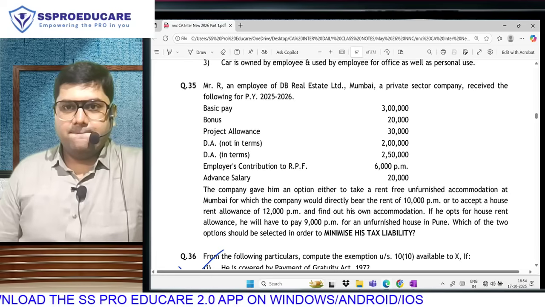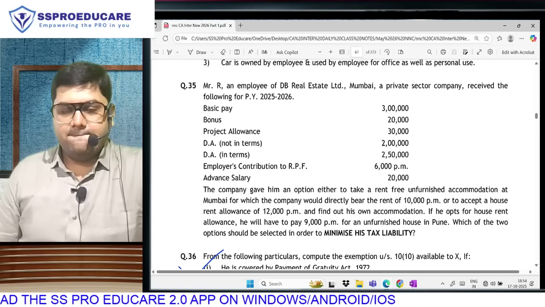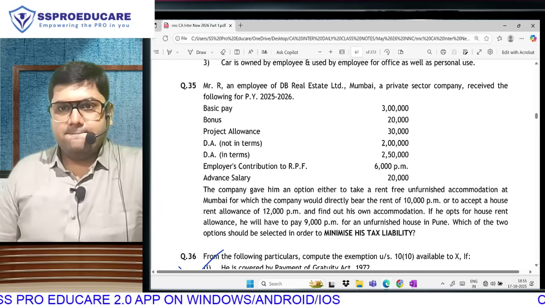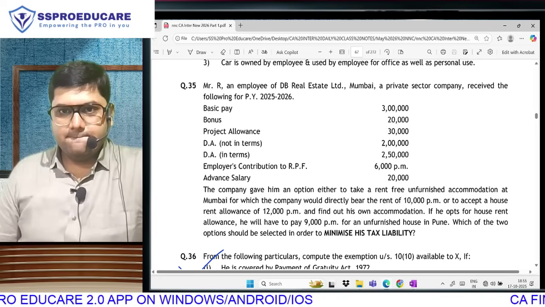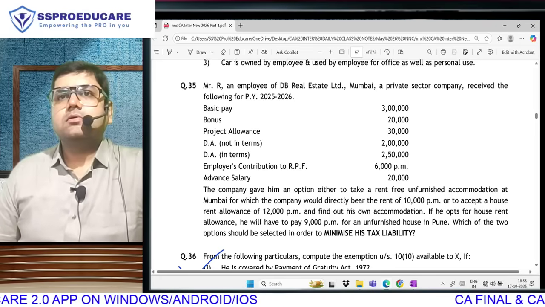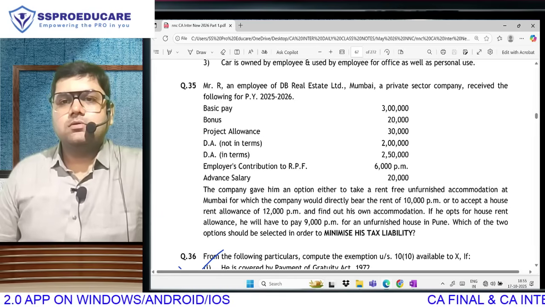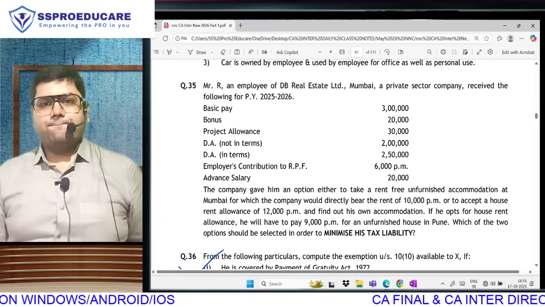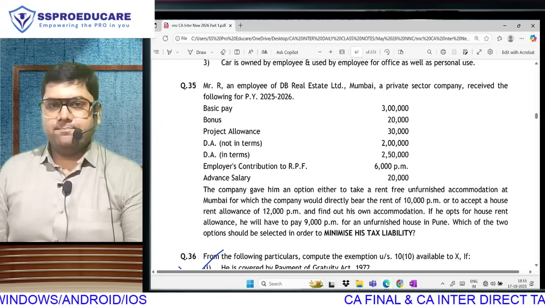The company gave him an option either to take a rent-free unfurnished accommodation at Mumbai, for which the company would directly pay the rent of 10,000 per month, or to accept a house rent allowance of 12,000 per month and find out his own accommodation. If he opts for house rent allowance, he will have to pay 9,000 per month and for an unfurnished house in Pune. Which of the two options should be selected in order to minimize his tax debt?